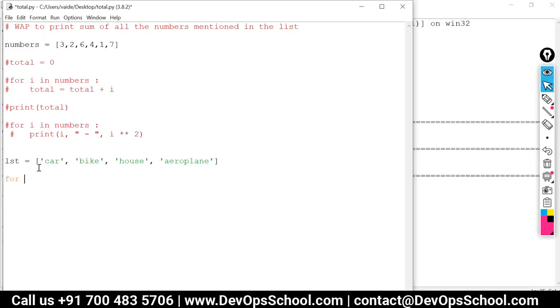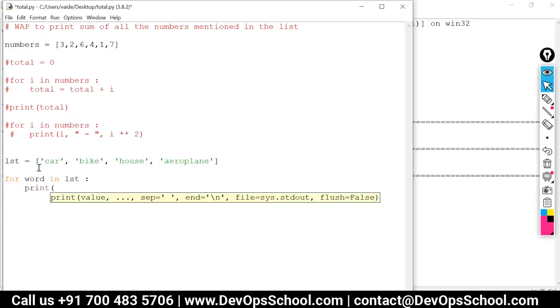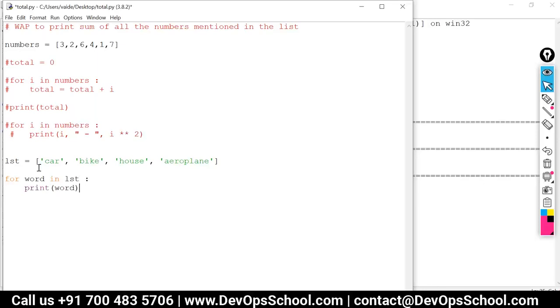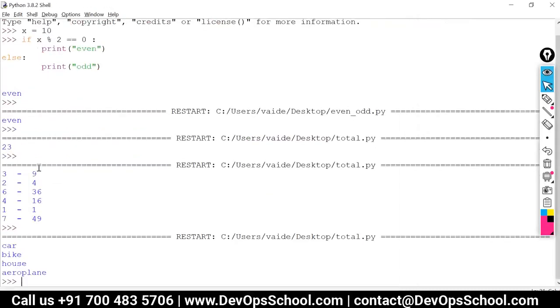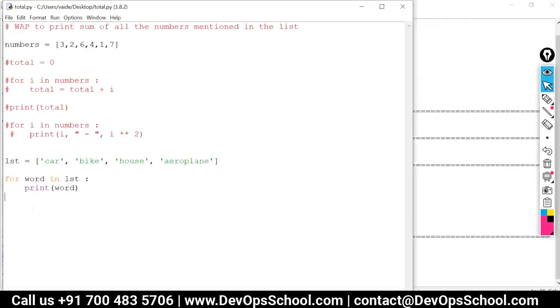So let's iterate over this. So I'm going to use for a word in our list. We can either directly print the word. So if I just write print word, it will print all the words. Otherwise, similar to the previous one, I can find the length of each word, put a comma.